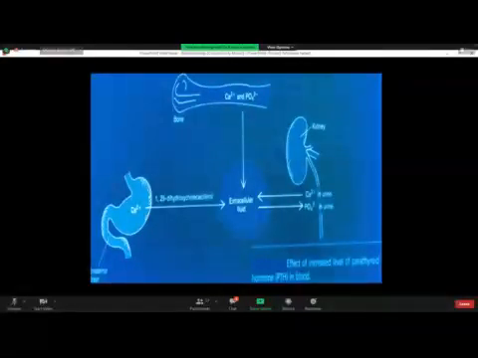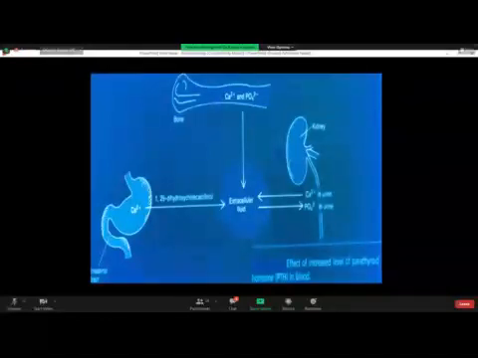Vitamin D is formed in the skin in response to ultraviolet sun rays, but it is activated to its active form, vitamin D3, in the kidney, in the skin, and in the liver, and in the small intestine. So in the small intestine, this PTH converts cholecalciferol, that is the vitamin D, into vitamin D3, and the biochemical name of vitamin D3 is 1,25-dihydroxycholecalciferol. So this activated form of vitamin D, or vitamin D3, then absorbs calcium from the small intestine to the